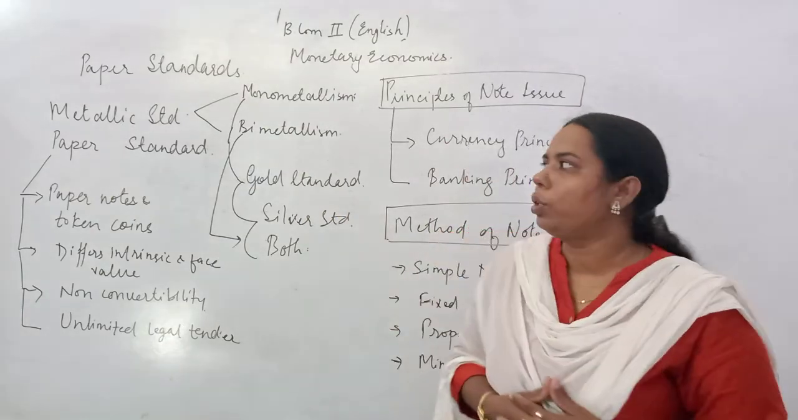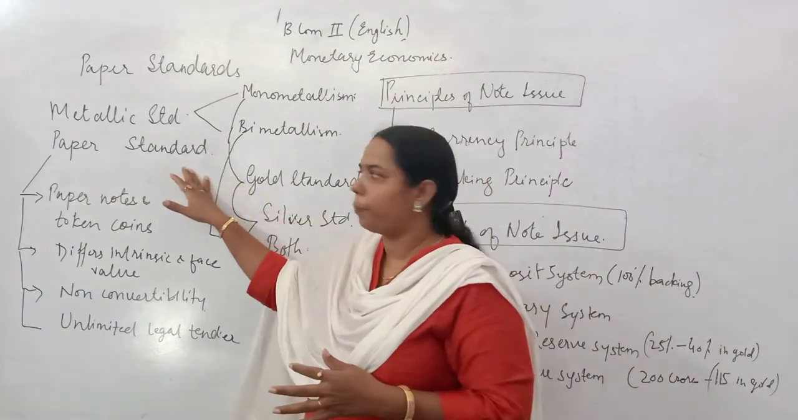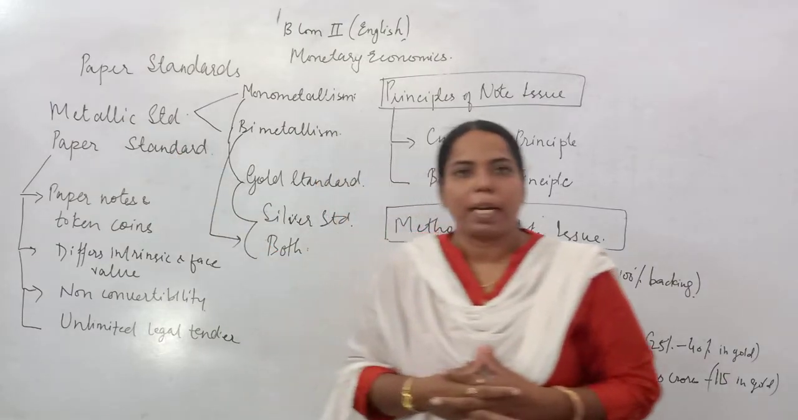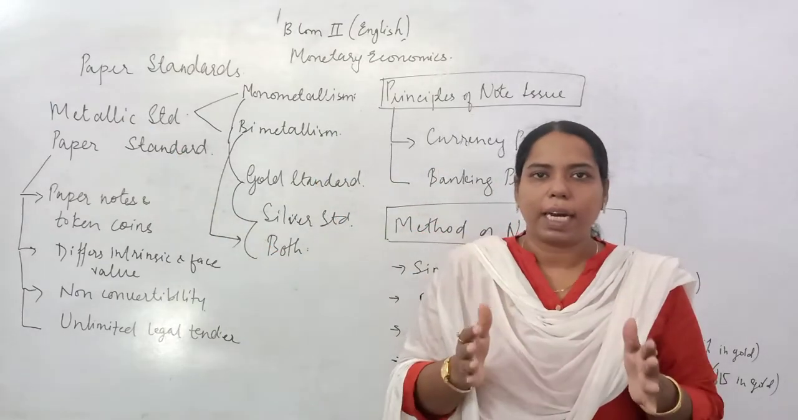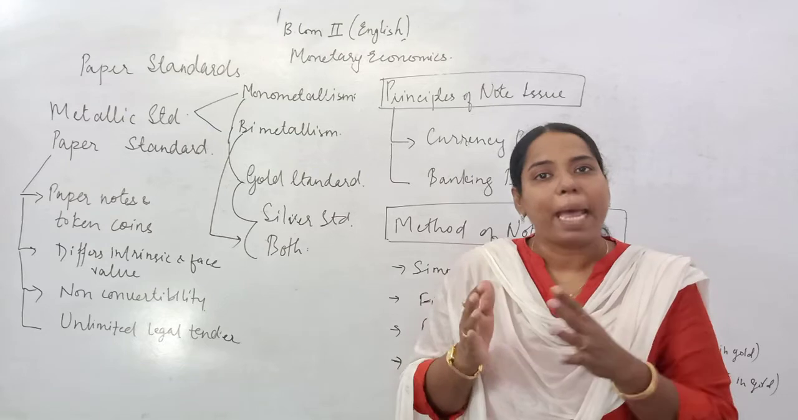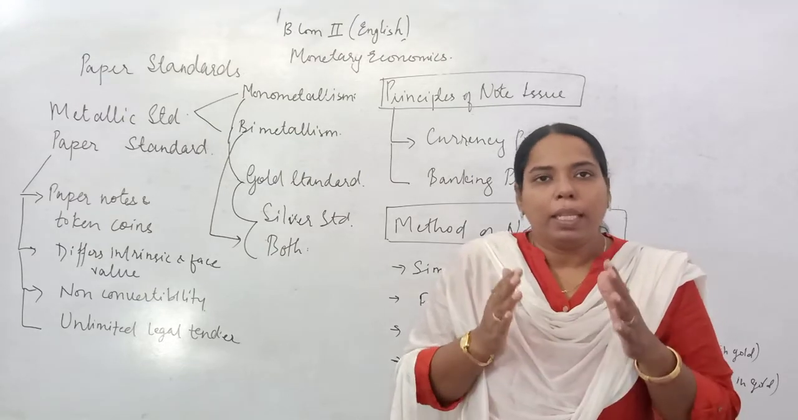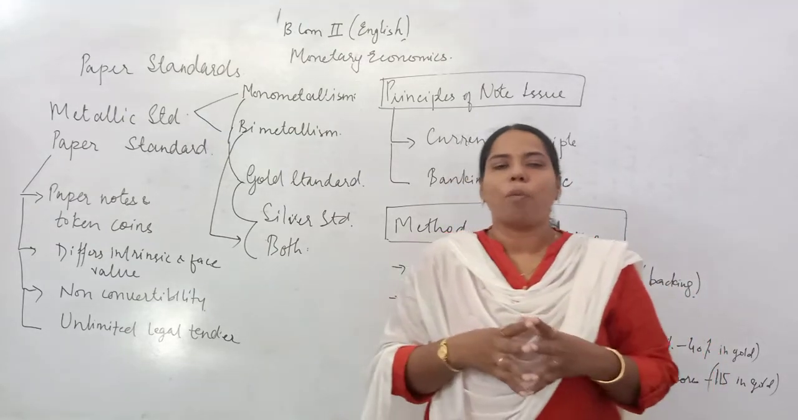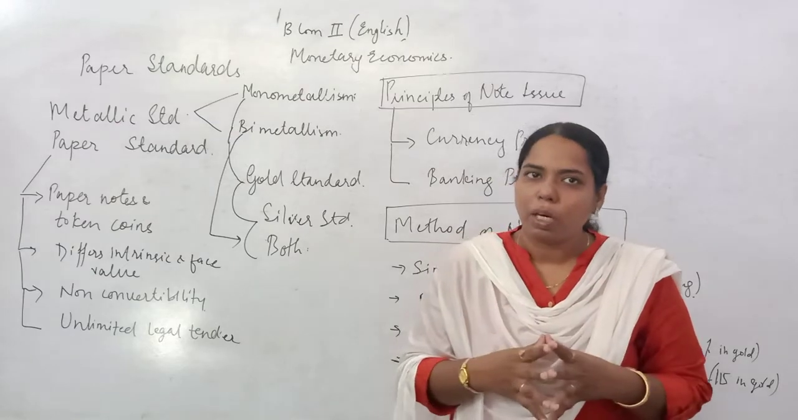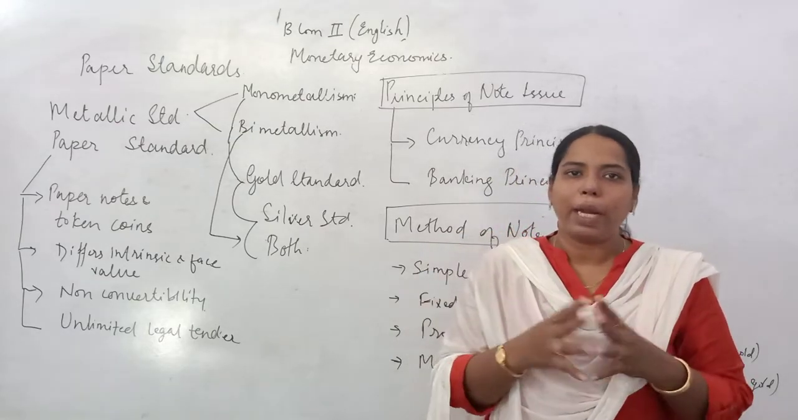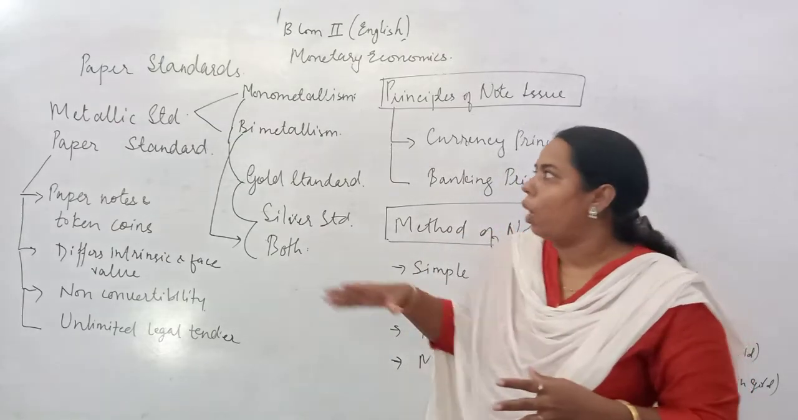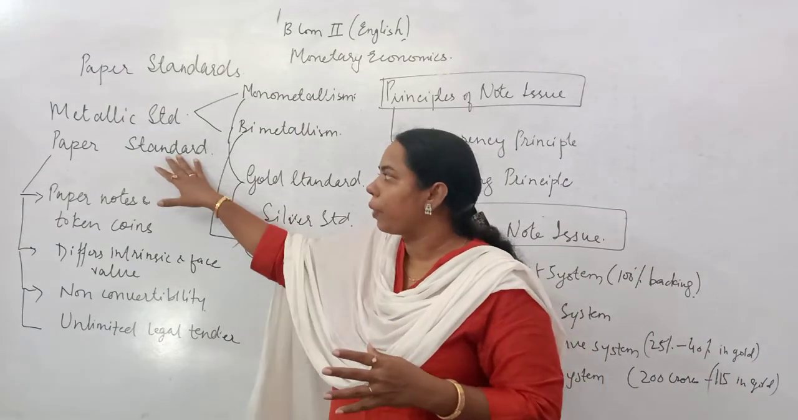Now today we are going to see the paper standard. What is basically the paper standard? The paper standard is the standard which is also called the managed standard. This is the system which is adopted by many countries of the world after the end of the gold standard.